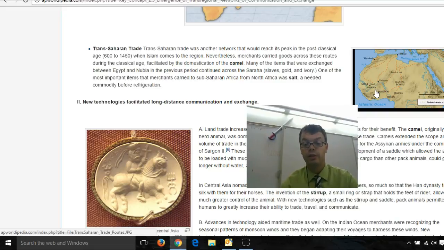Very significant, as this plugs in West Africa, expands trade, expands wealth, and gives gold coins, which will become the currency that will be used for trade over much of the world in the classical and post-classical era. Camels, obviously very significant because they allow trade to happen across the Sahara Desert with the Trans-Saharan Trade Network. That was a lot of words.